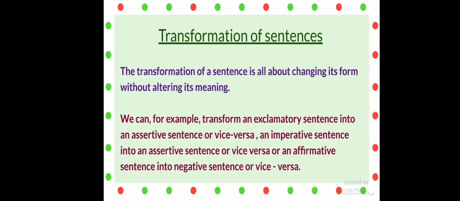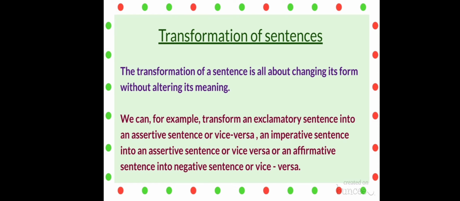Transformation of a sentence is all about changing its form without altering its meaning. That means you are changing a sentence into another sentence, but its meaning will not be changed.